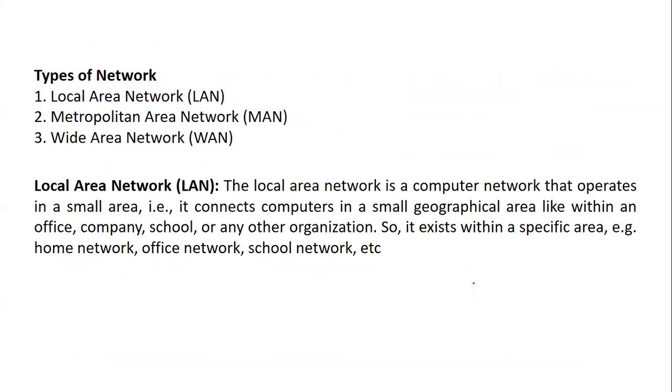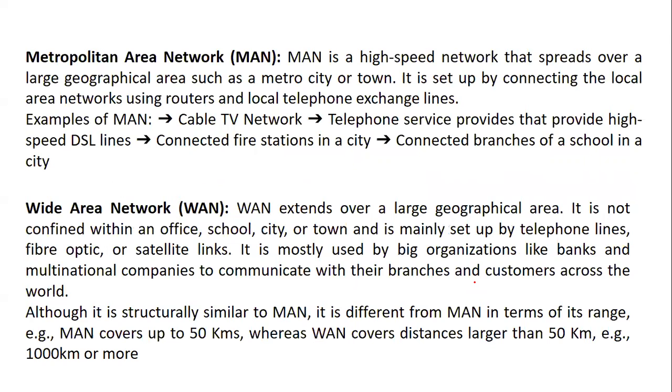Now let's see the types of networks. Again, a common question. You get a very common question on this, that is, various types of networks. We have local, metropolitan, and wide networks. A local network is where computers operate in a small geographical area, such as offices, companies, schools, or any other organization. It exists within a specific area, such as a home network, office network, or school network.